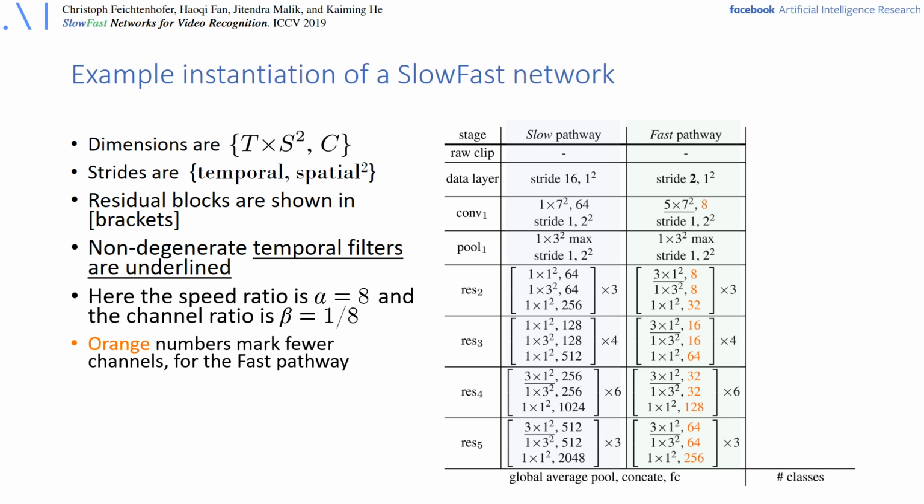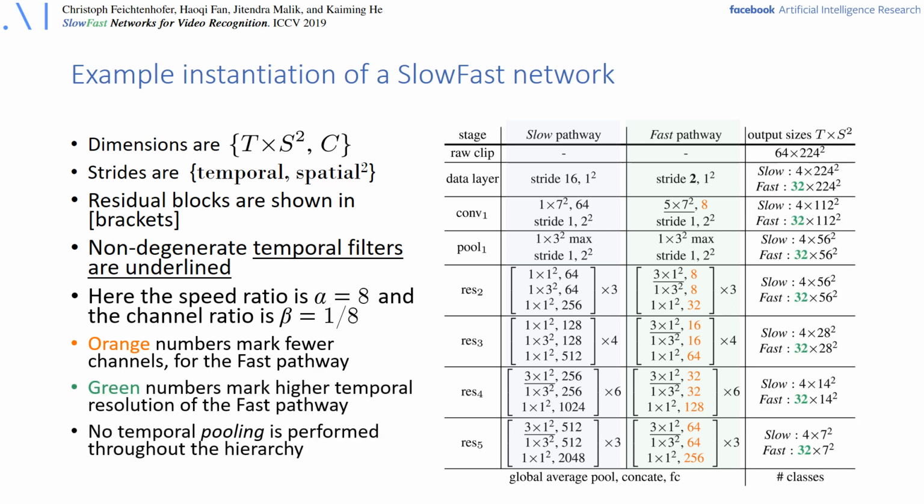And we also have beta times fewer channels. And here, alpha times more frames, which is, for example, 8 times more frames, but beta times fewer channels in these filters here, which means, for example, 8 times fewer filters in the fast pathway.